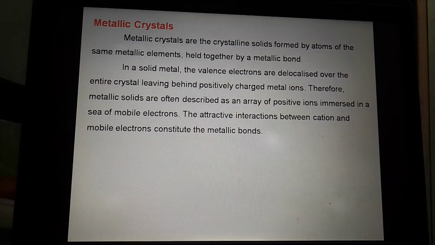Therefore, metallic solids are often described as an array of positive ions immersed in a sea of delocalized electrons. These delocalized electrons are also called mobile electrons. The attractive interaction between cation and mobile electron constitutes the metallic bond.